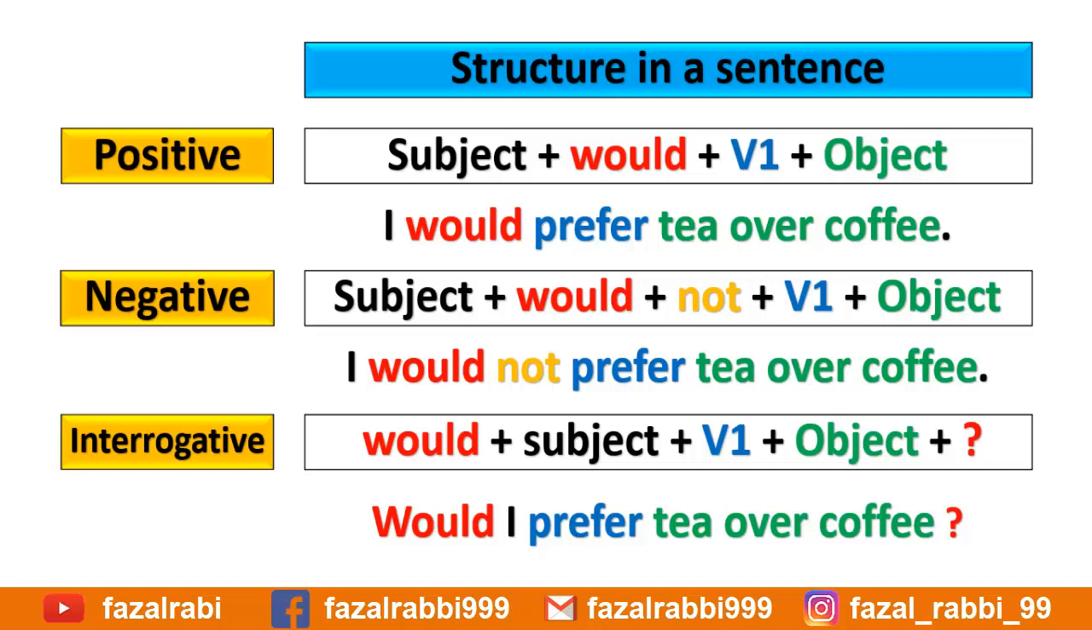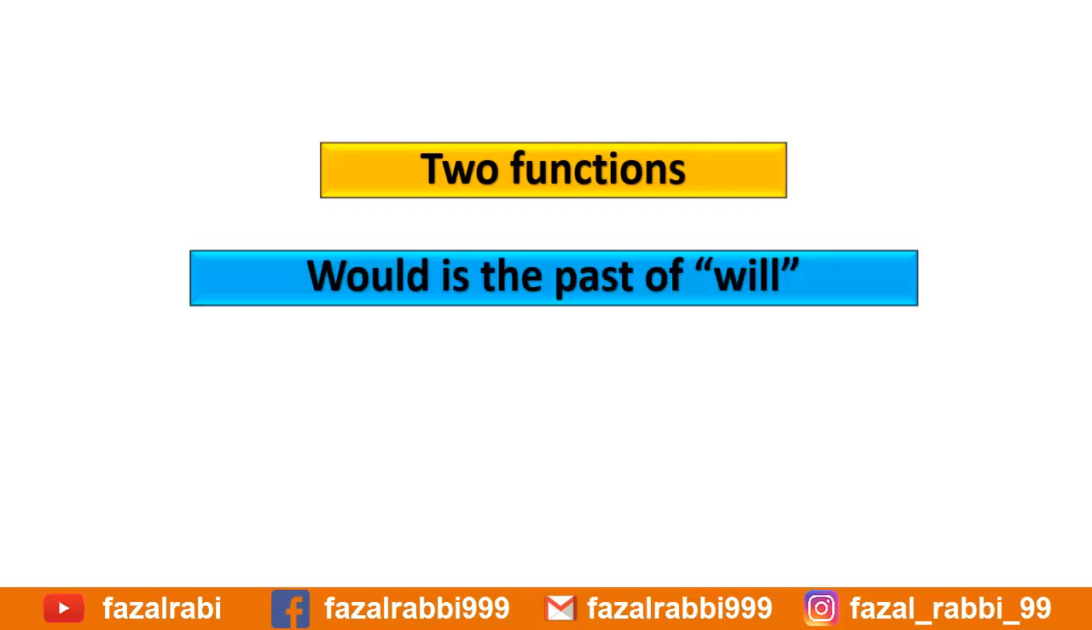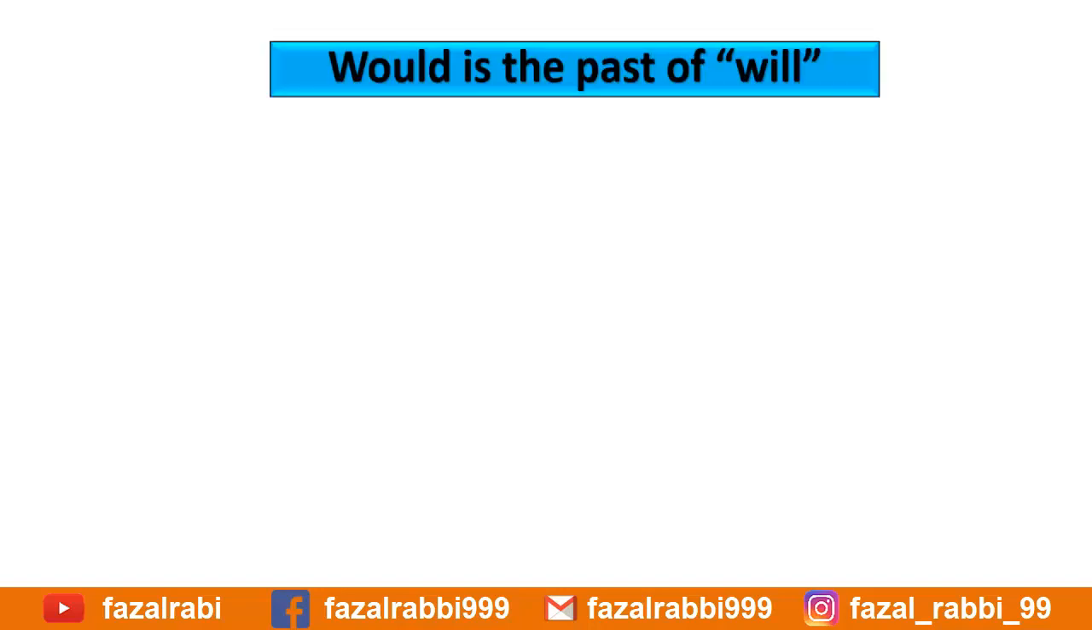Now, in which conditions we use modal would? We should know that would is used as past of will, and it also behaves as modal verb as well. So, we have two functions of would. Number one, it is past of will. Number two, it works as modal verb which shows some conditions and modalities. Now let's start with the condition in which we use would. First, it is the past of will.